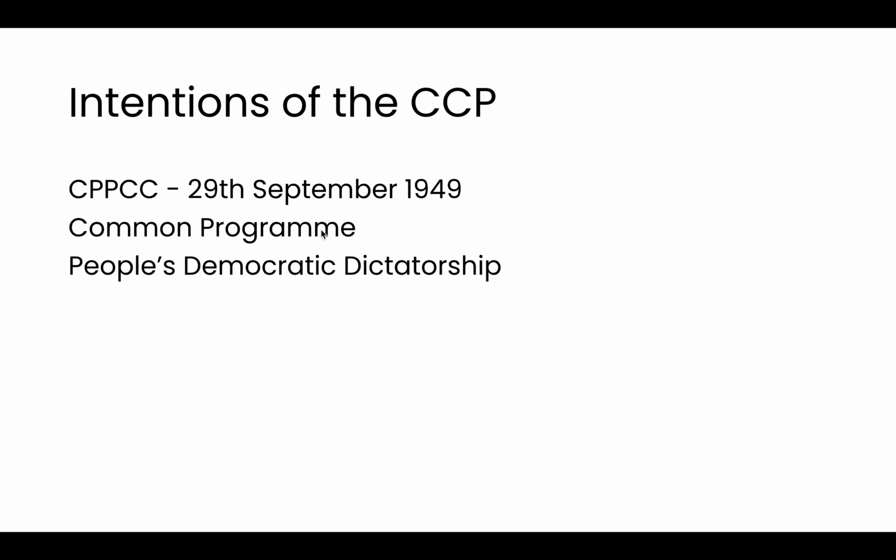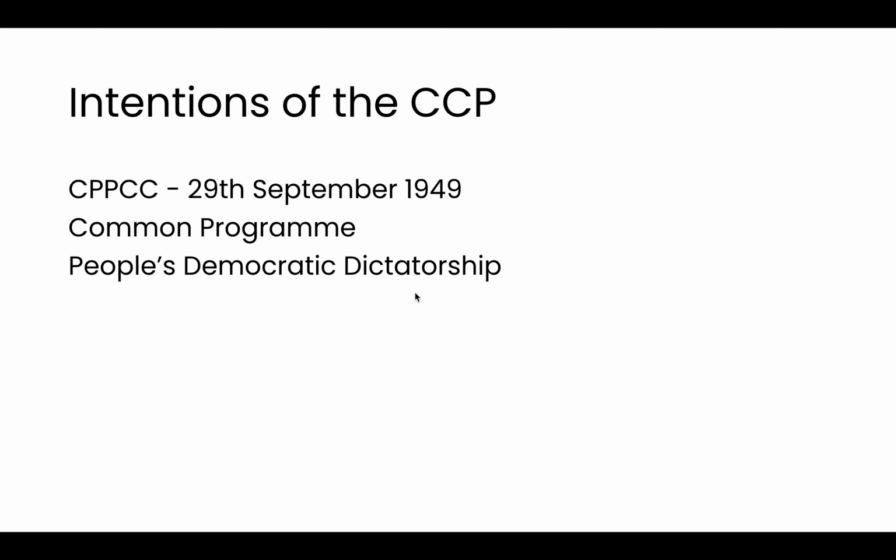It was successful in its aims because it then published the Common Programme, which set out Mao's aims for China. Within it, he stated that China would be known as a people's democratic dictatorship. I want to break down this idea. The idea of democracy is that everybody has a voice and a right to vote.